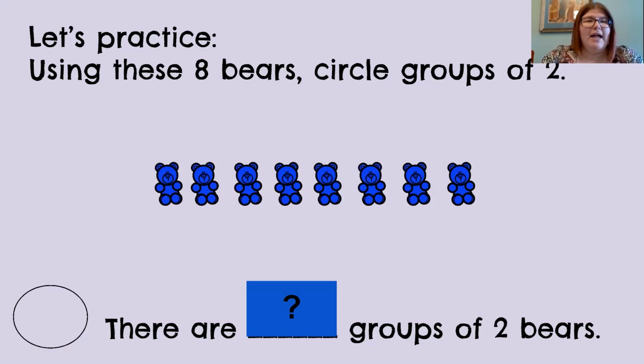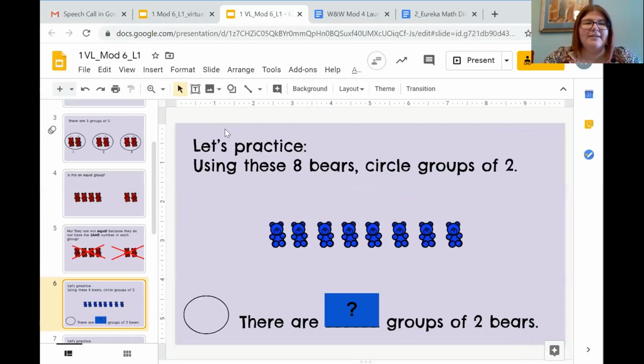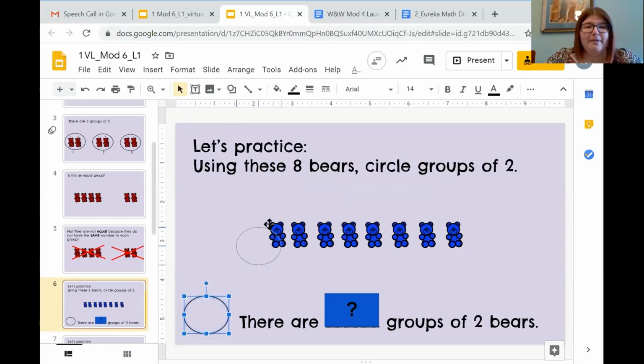So I'm going to go ahead and do some practice with you guys. Using these 8 bears, circle groups of 2. This is something that you're going to need to be able to do on your worksheet after we leave this video. So I see I have a circle here. 1, 2. I have 1 group of 2. I'm going to come back. I'm going to click. I'm going to drag.